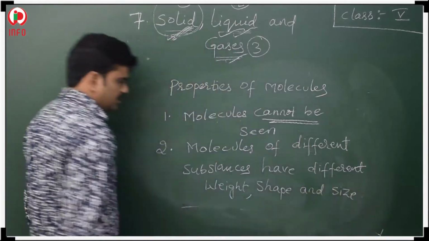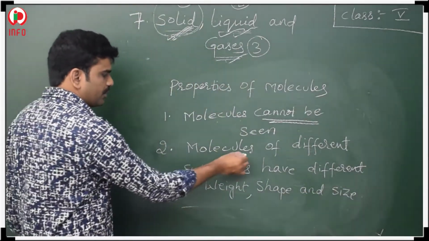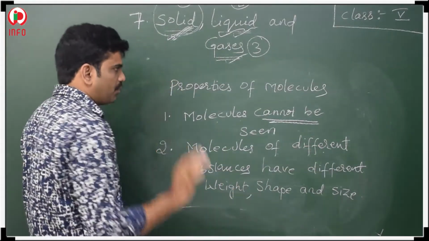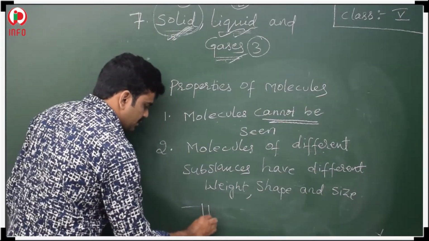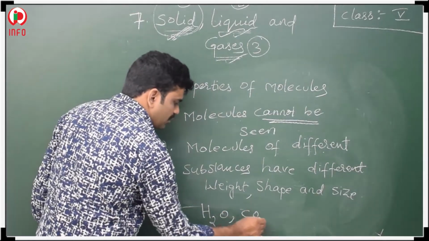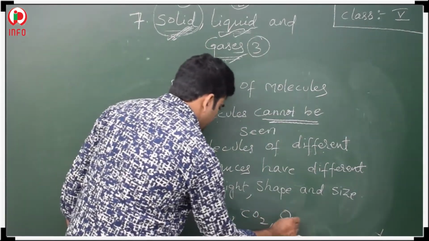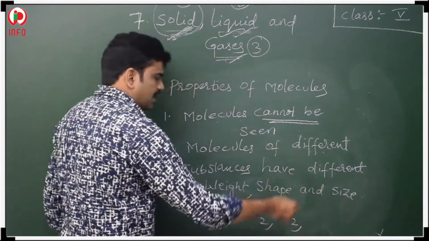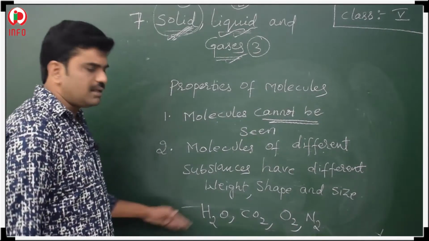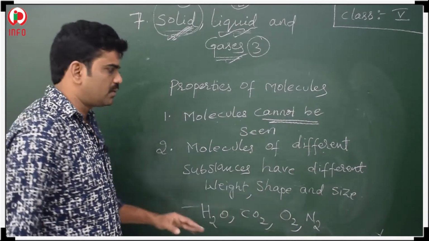See children, this sentence, molecules of different substances. For example, water is a molecule, carbon dioxide is a molecule, oxygen is a molecule, nitrogen is a molecule. All these are examples of molecules only.